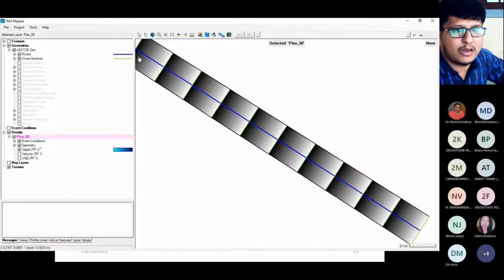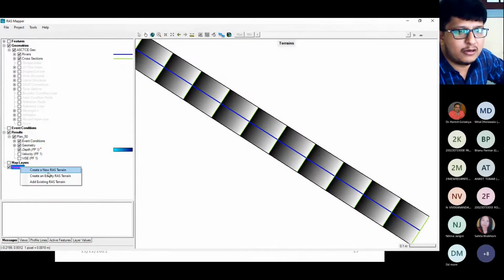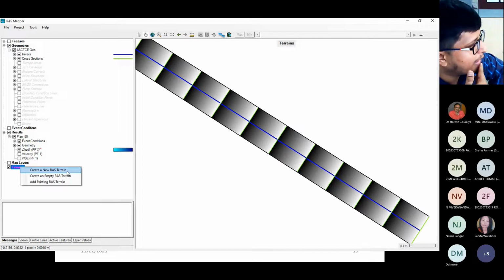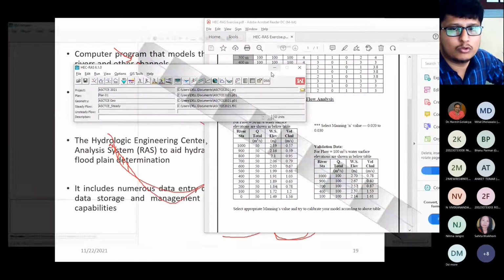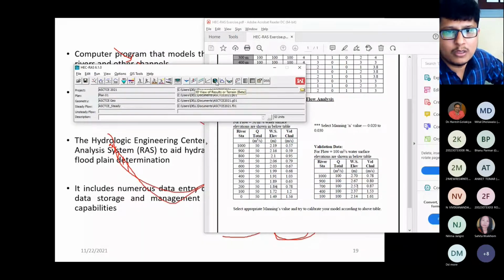Now for terrain, you need to go for searching your area, right? Create a new terrain option. You can go for it and select the Tapi river or any river which is nearby to your area, and you just select it, and then afterwards you will get a 3D view. So this is the option of 3D view, 3D view of results of the terrain, right?